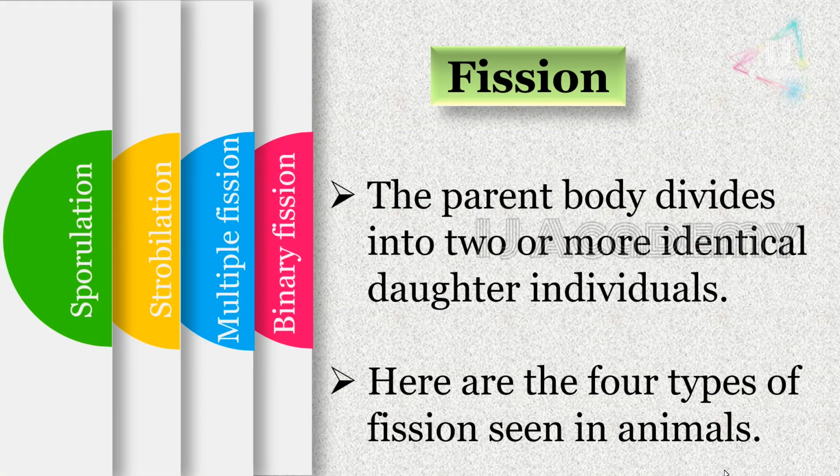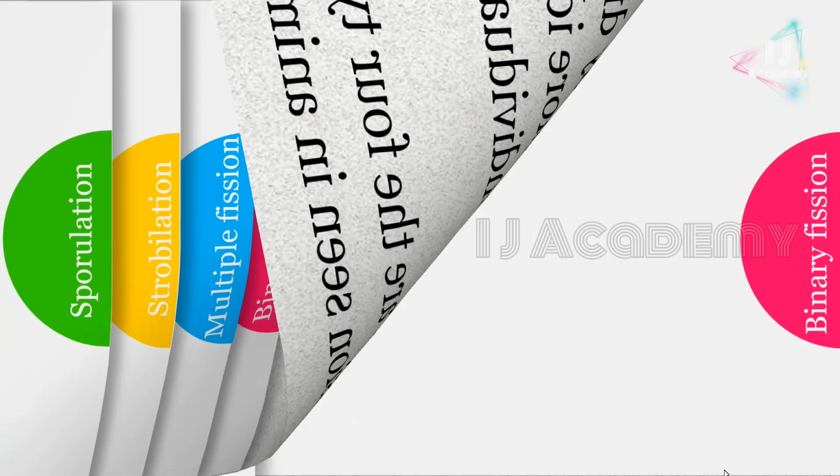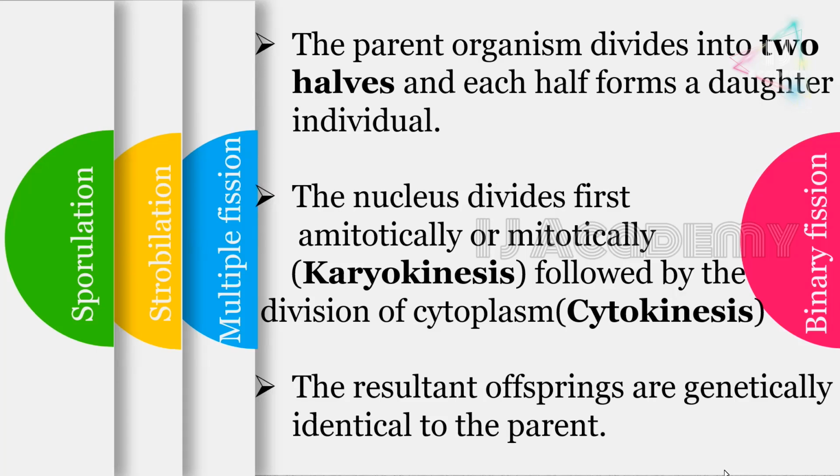So, fission. The parent body divides into two or more identical daughter individuals. There are four types of fission seen in animals, as we discussed earlier in the skeleton. The first one is binary fission. The parent organism divides into two halves and each half forms a daughter individual.